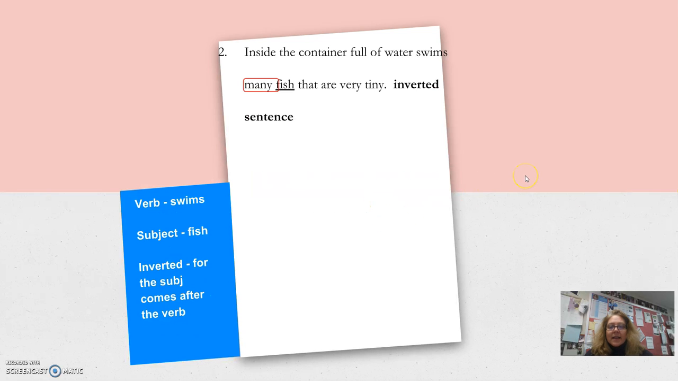The second trick is about inverted sentence order. This sentence says, inside the container full of water swims many fish that are very tiny. This is inverted sentence order. We still find the verb first.